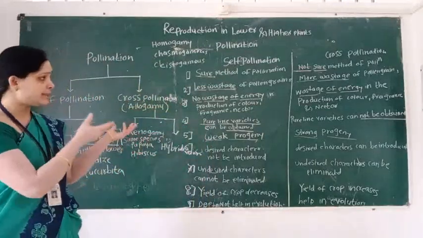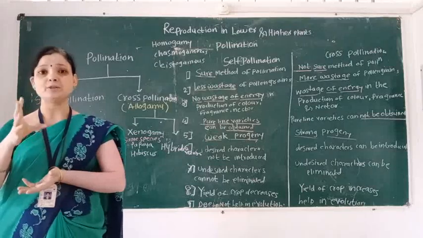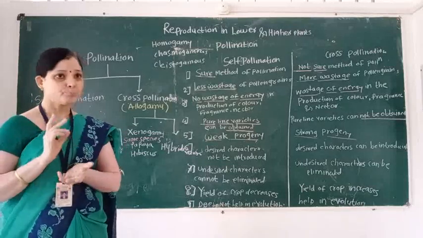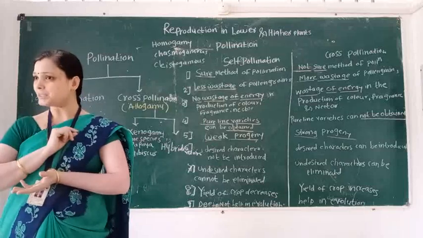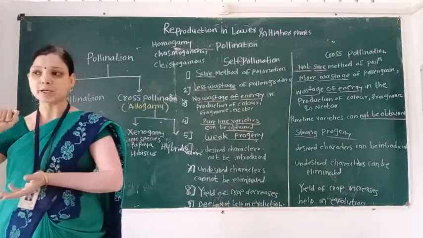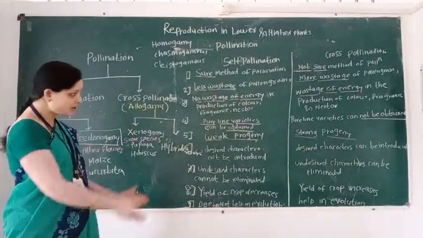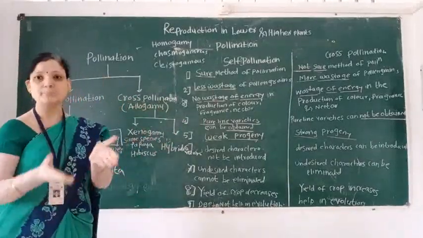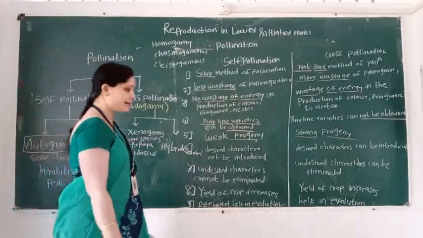These things are necessary for the attraction of insects, birds and bats. But self-pollination takes place safely, so pollinating agents are not required. So no energy is wasted in production of color, fragrance, that is smell, and nectar. Next advantage.